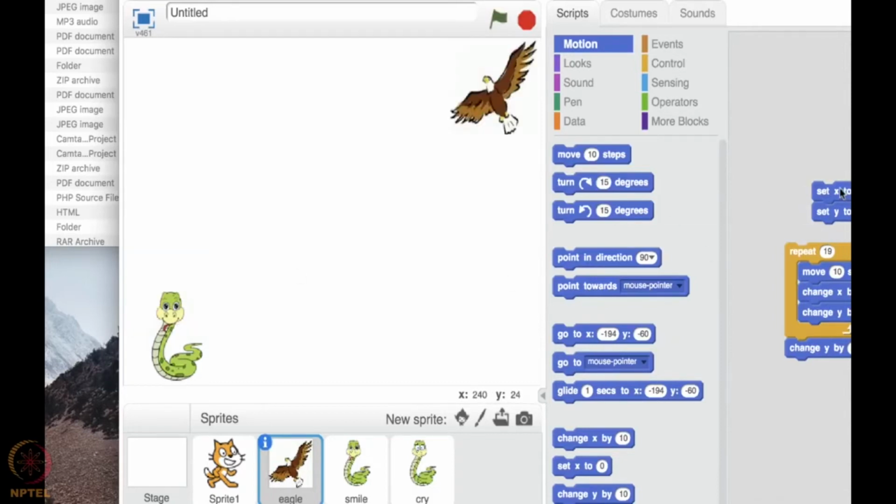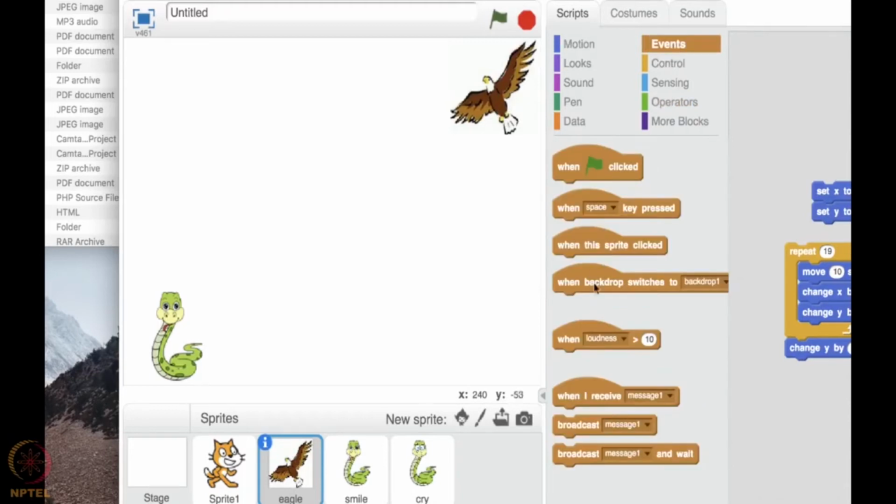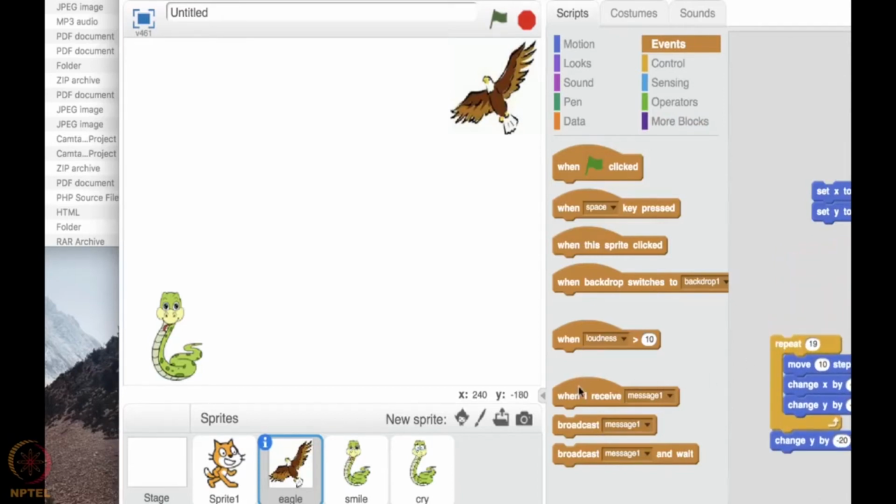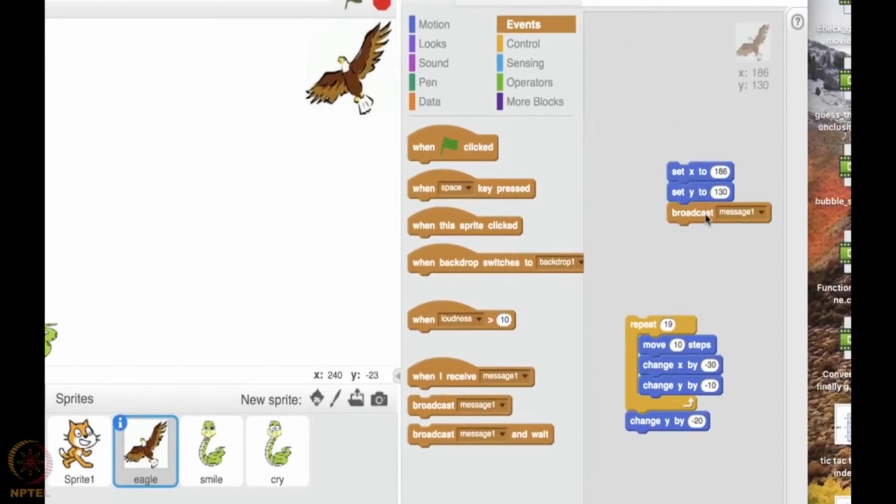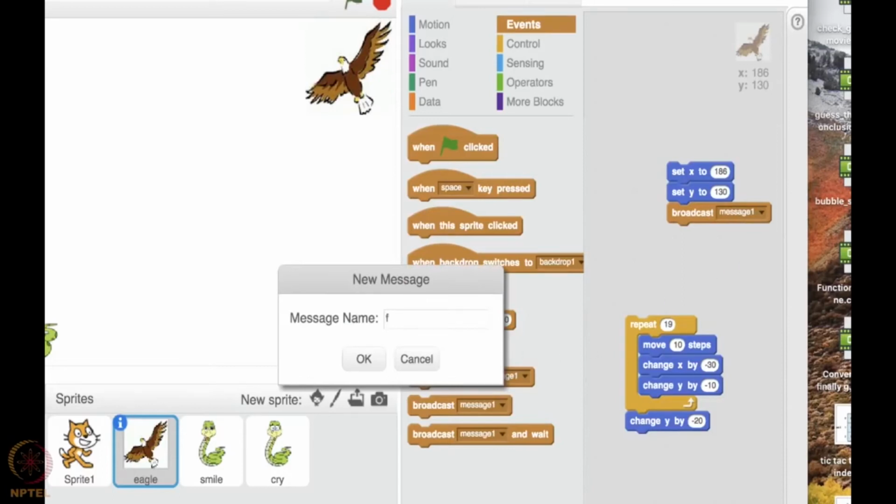Here we have set the eagle ready to fly. So let me say it has to pass a message, broadcast a message, that it is flying. So let me broadcast a message. I can create a new message. I'll say flying.